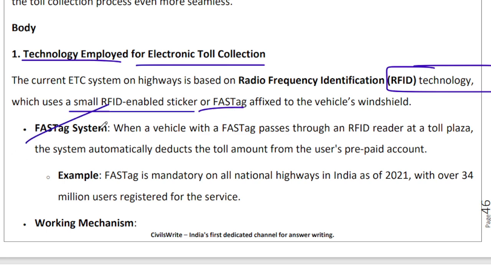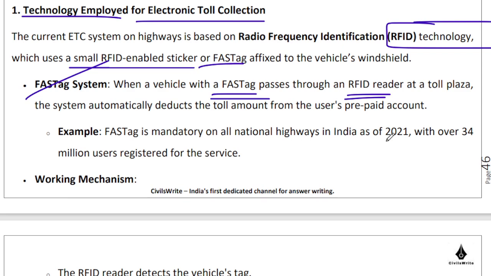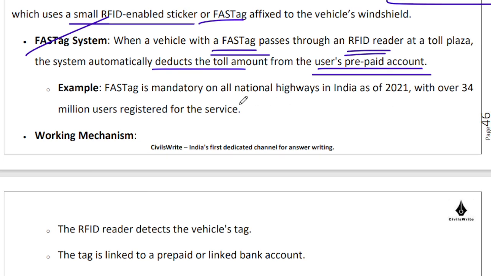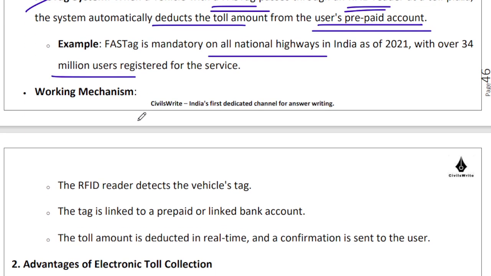So what we do is that we pass with this FASTag through an RFID reader. When I'm crossing the toll plaza, I'm passing the FASTag through this RFID reader. The RFID reader deducts the toll amount from my prepaid account, which is linked with this FASTag, right? Now this FASTag has been made mandatory on all national highways, and there are 34 million users registered for this service as we speak.